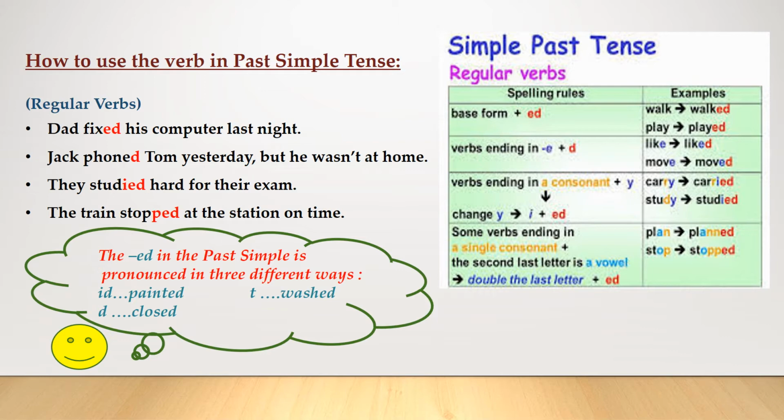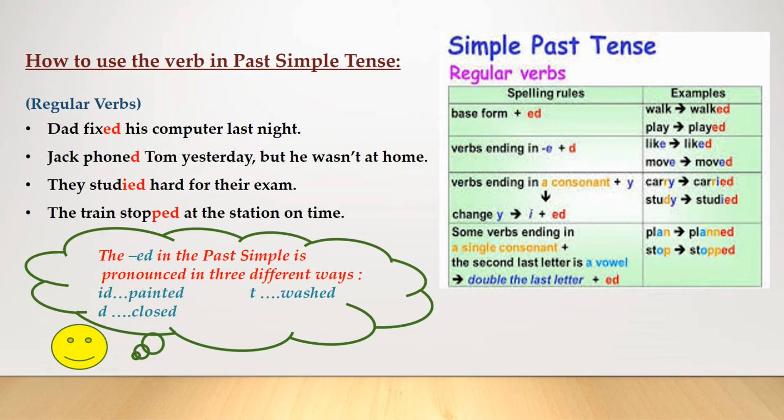We also double the consonant in two-syllable verbs if the base form ends in a single vowel plus single consonant and the stress is on the second syllable. For example, regret becomes regretted. Prefer, preferred. The stress here is on the second syllable.